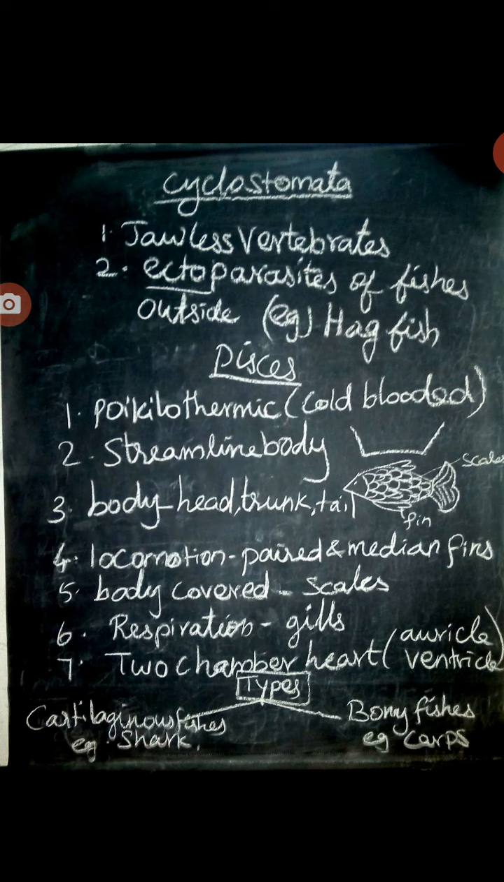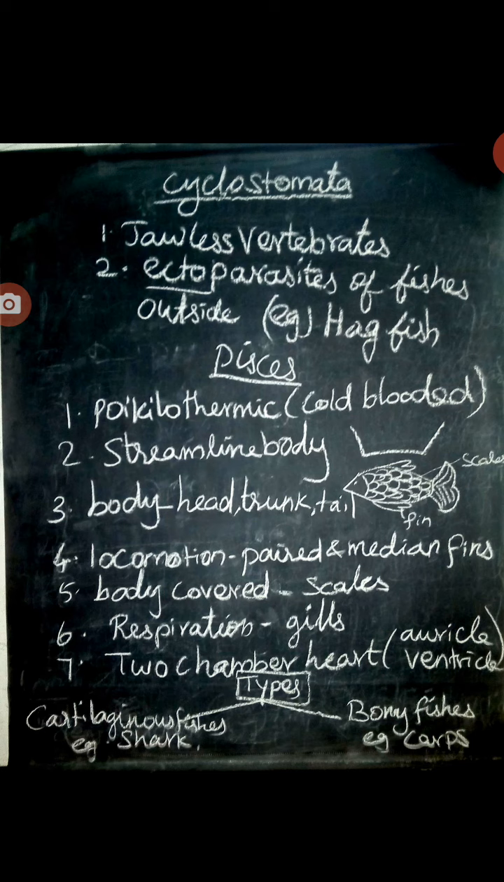Next one, fishes. They are poikilothermic, cold-blooded. Cold-blooded means the organism changes its body temperature depending upon the environment. So it is called cold-blooded, poikilothermic.